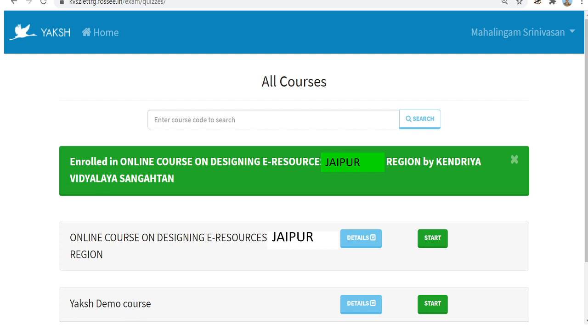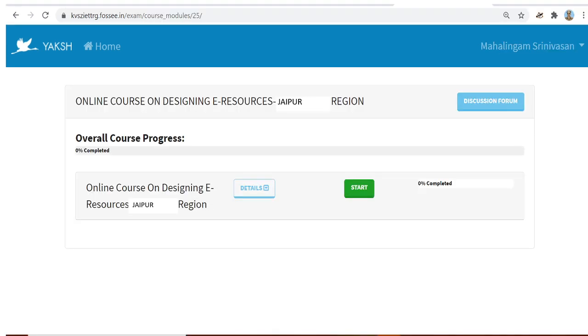Here also there are two courses. Ignore Yaksh demo course and click start for the course which is for you, that is the online course for Jaipur region. Start. Again it will take you to a page where there is one discussion forum. You can click it and ask some questions, and if you want to see the content, click start.